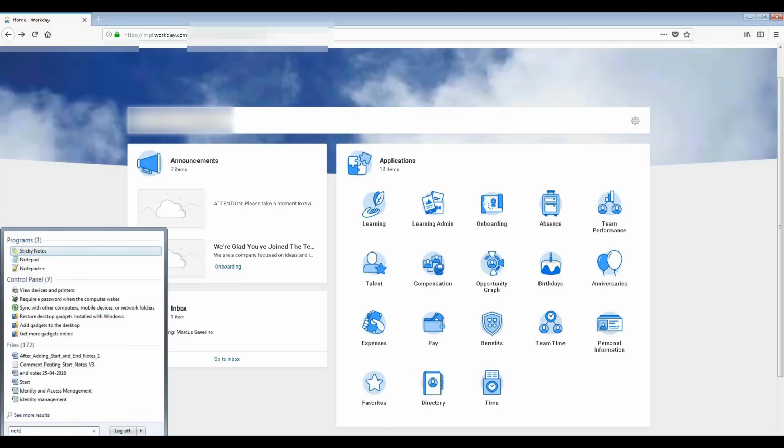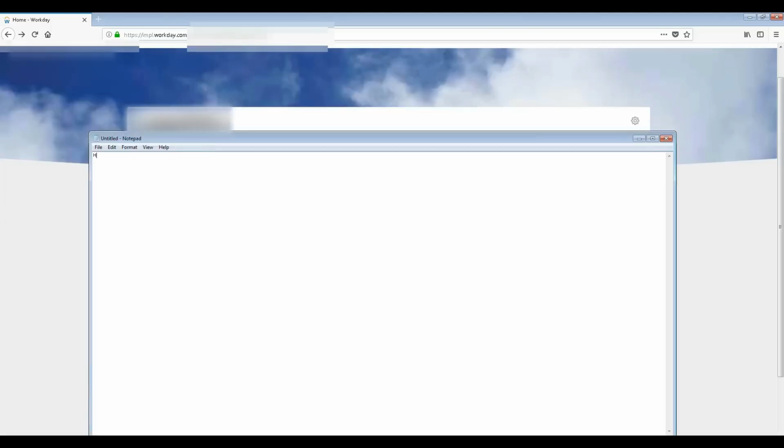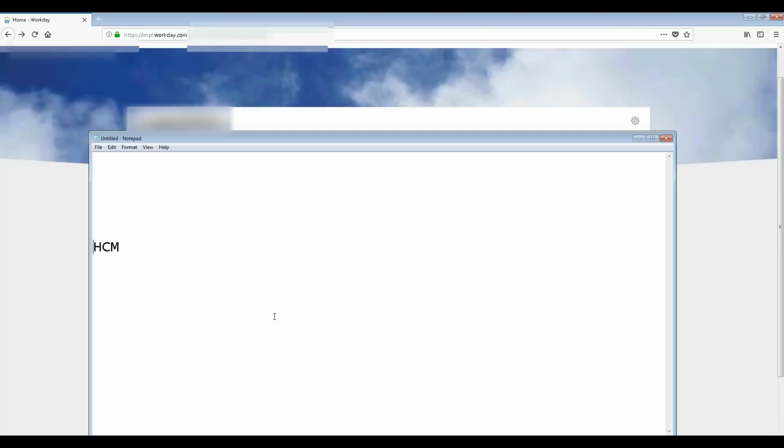So what exactly is HCM, and what is the need of HCM, and why is Workday on the rise? I mean, why is Workday hot in the market? So let's try to discuss. Just give me 1 second, I will increase the font. Sorry for this inconvenience. Right, now I think it's clear.